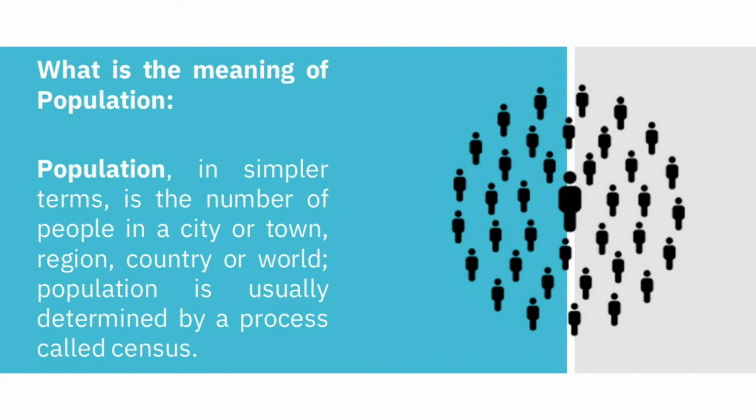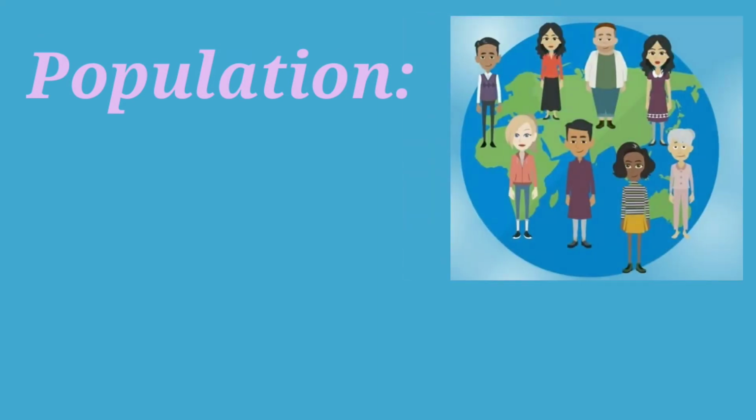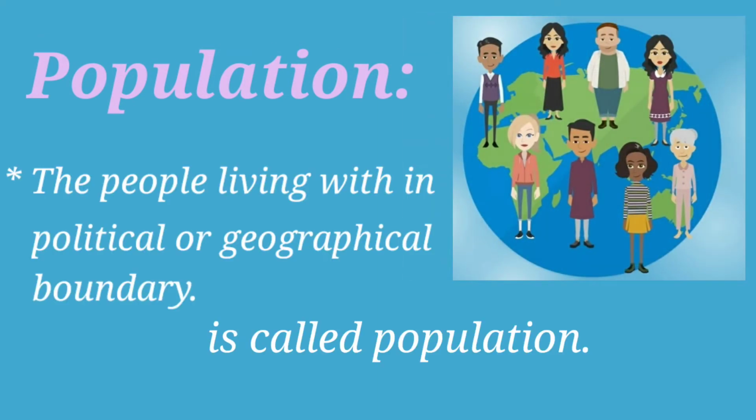Population is usually determined by a process called census. So, we will learn another simple meaning of population. Look at the population once again in simple words. The people living within a political or geographical boundary is called population. This is the simple term, easy to learn.